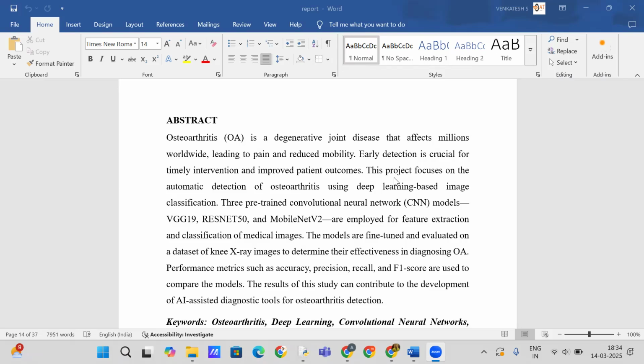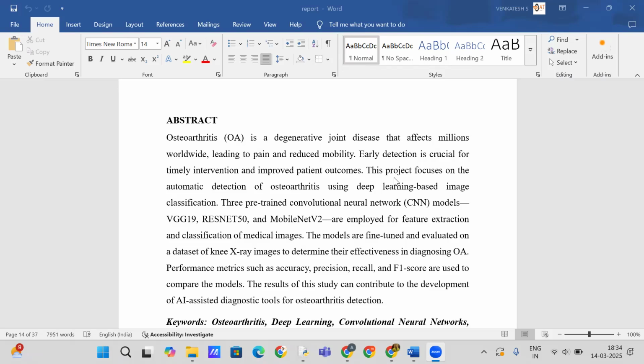Specifically, three pre-trained convolutional neural network (CNN) models like VGG19, ResNet 50, and MobileNet V2 are utilized to extract features and classify medical images of knee X-rays. These models are fine-tuned and evaluated to determine their effectiveness in diagnosing OA. To assess their performance, metrics such as accuracy, precision, recall, and F1 score are used for comparison.